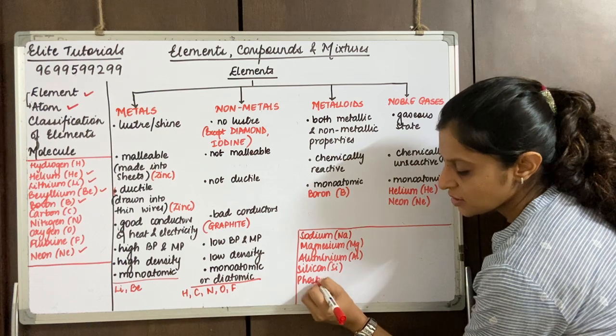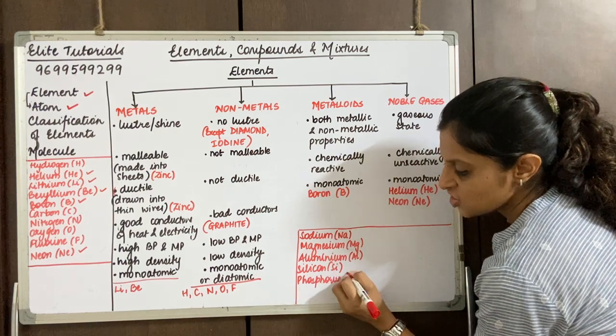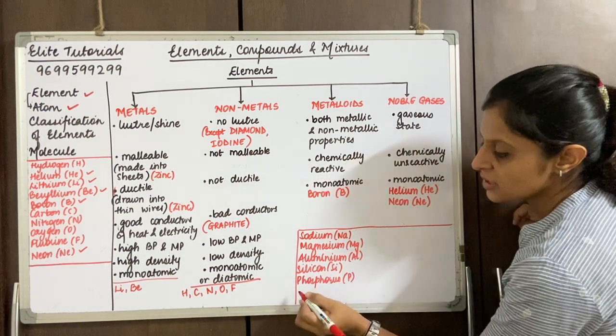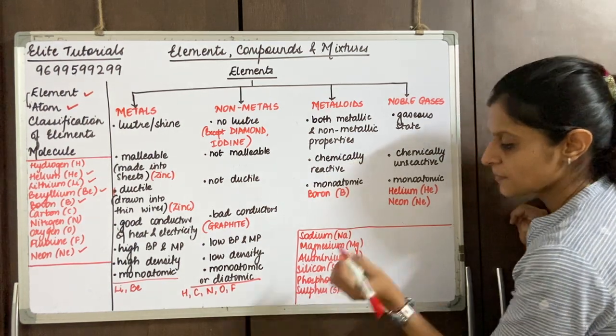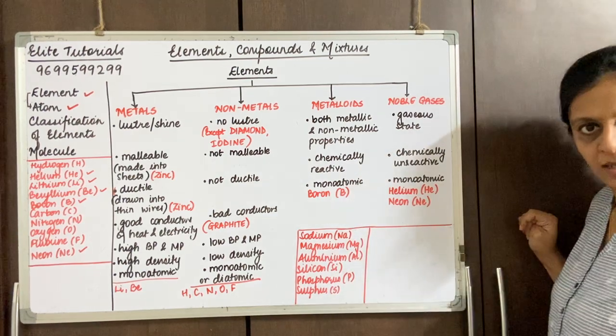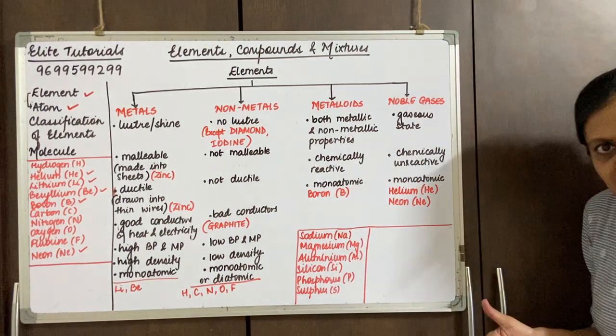Phosphorus is P. Sulfur is S. We're done with 6.